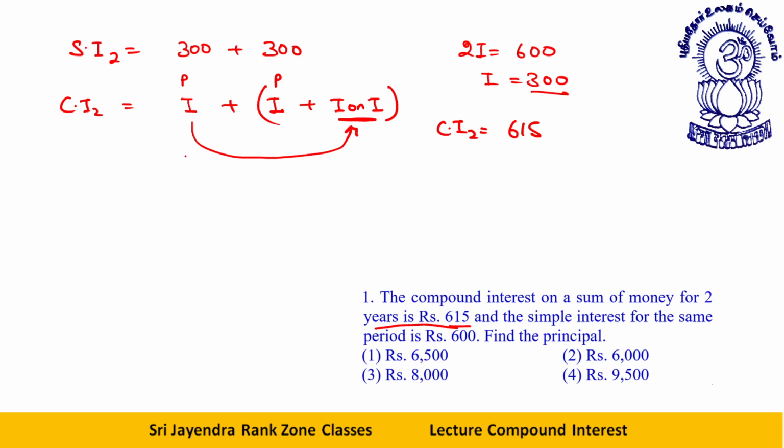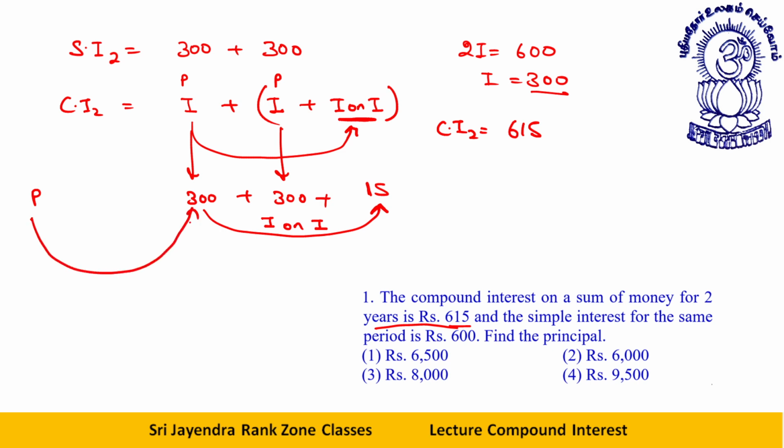I know I is 300. If I put I 300 plus again this I 300 plus the interest on interest, this is how much? This is 15. This is the interest on interest. So now you need to find the principal. Either you can do it by formula or you can do the way I tell you. See, this interest is earned on a particular principal. Let's say this is 300, then this ratio will remain the same.